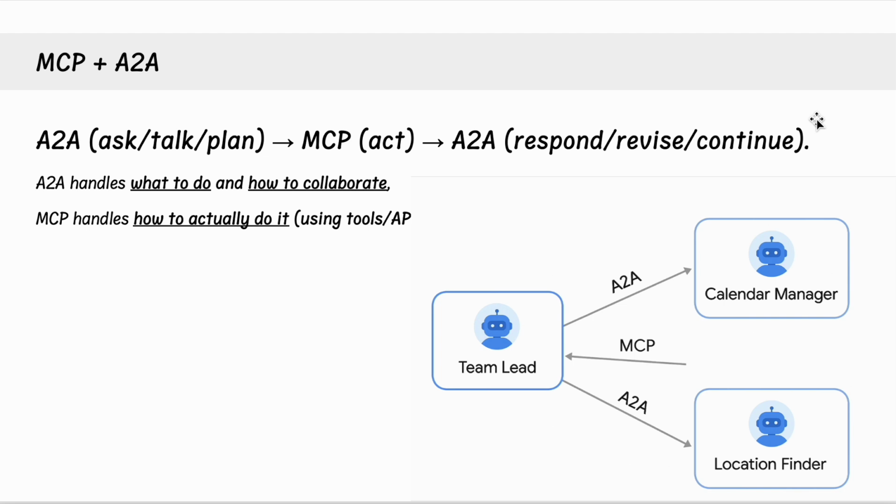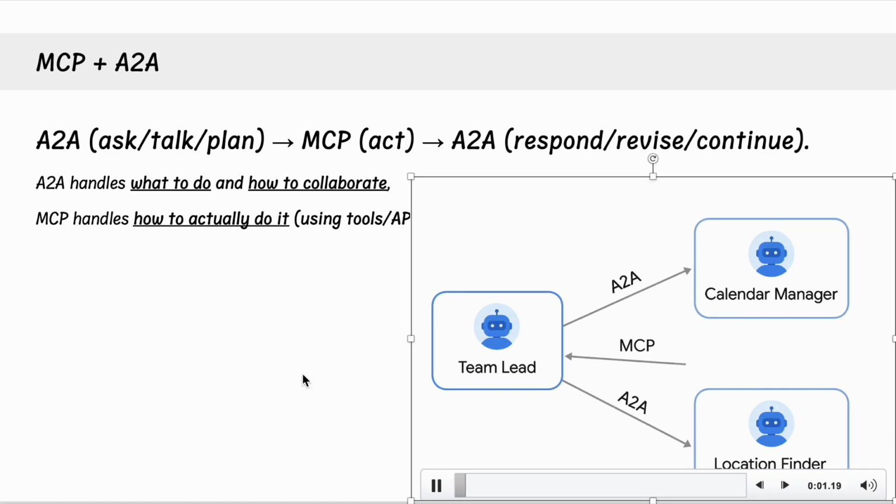And so the best way to demonstrate this is with a very, very oversimplified example. Let's say we have a situation where we have a team lead agent, a calendar manager agent, and a location finder agent that finds rooms to schedule meetings. Now, today, these ecosystems exist, but it's not very smooth, okay? So the idea is, let's use agent-to-agent to make this process smoother, and I'll explain what that means in a second. But just to demonstrate how agent-to-agent and Model Context work together.